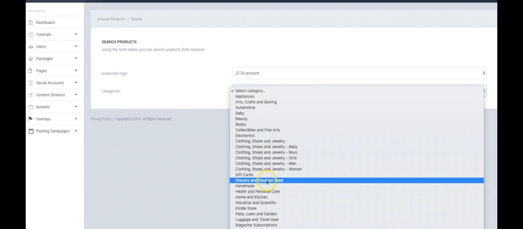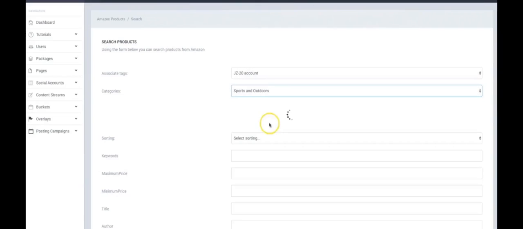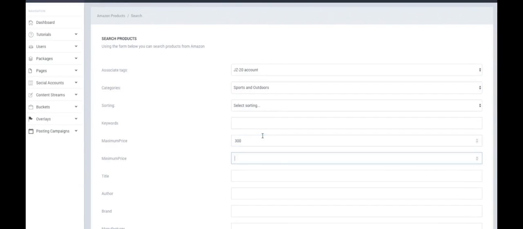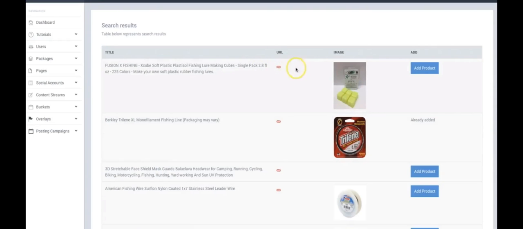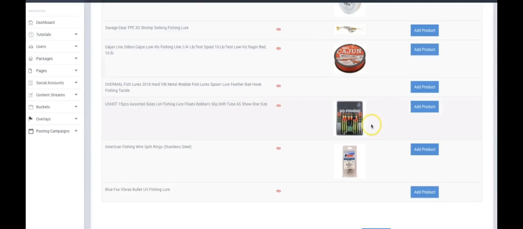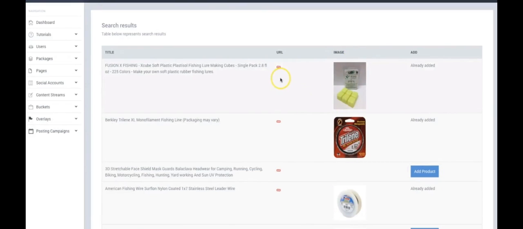If I come here to, let's do sports and outdoors, the maximum price of 300, minimum price of 50, title fishing, keyword fishing, click search, now here you can see I can start adding products that I have with Amazon that I've already connected to Sociible. In the tutorials area we'll walk you through exactly how to connect your different Amazon accounts. But that's how simple it is to create an Amazon monetization campaign as well when you create an overlay for Amazon.